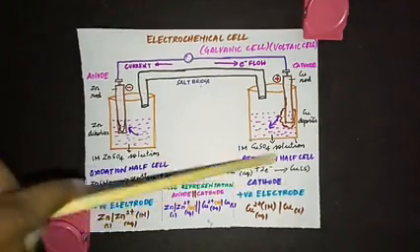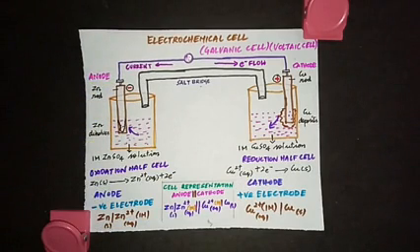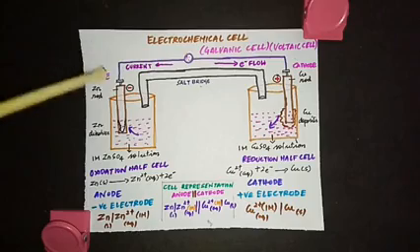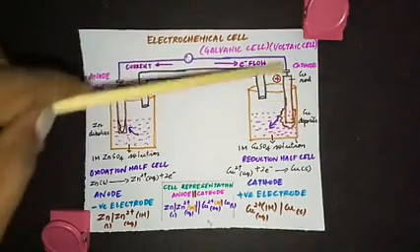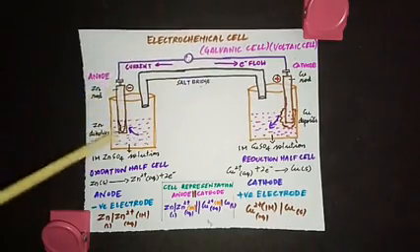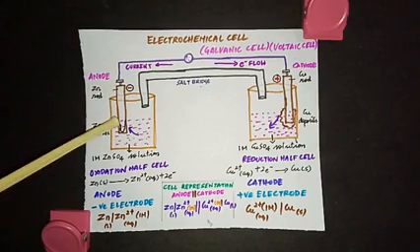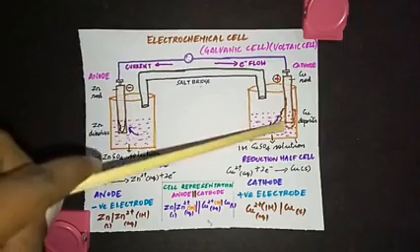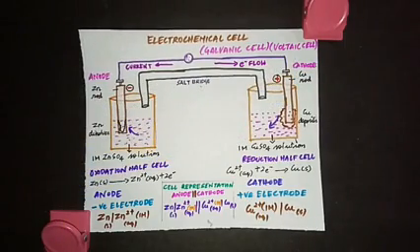So we call this zinc electrode, where oxidation takes place, the anode, and this copper electrode, where reduction takes place, the cathode. In an electrochemical cell, the anode is the negatively charged electrode because electrons are released here, and the cathode is the positively charged electrode because it is accepting electrons, as it is electron deficient.